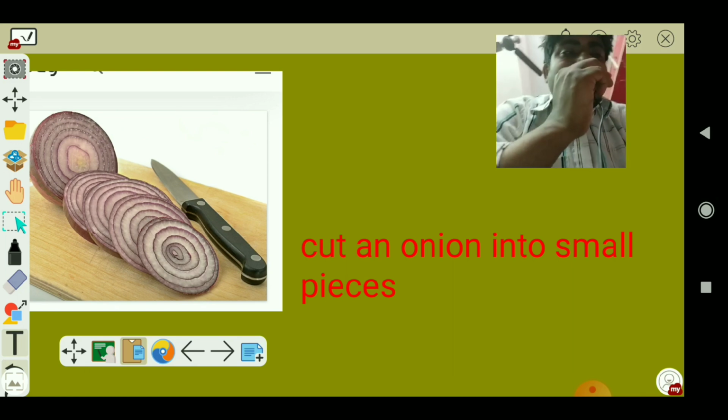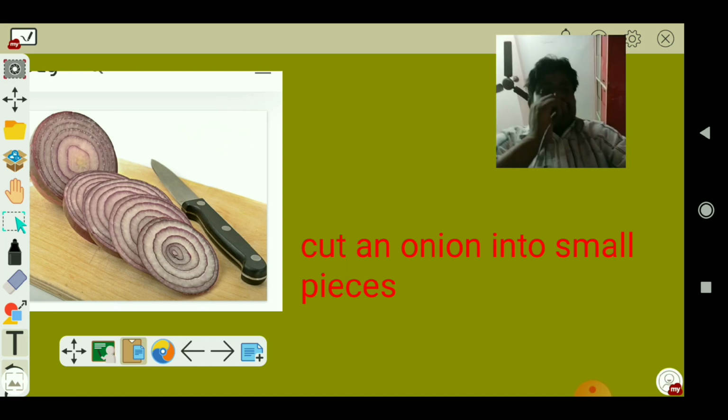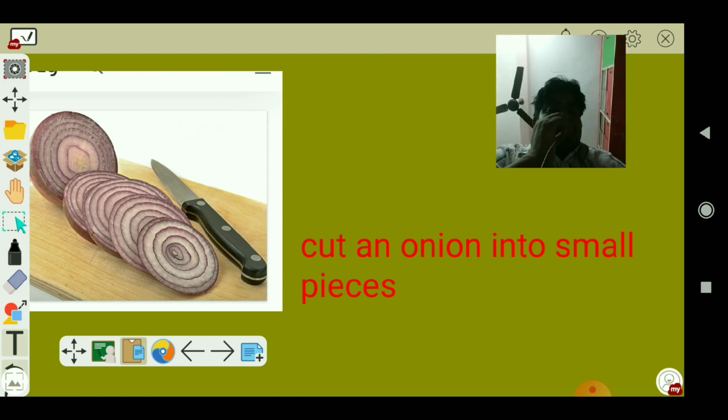That is, cut it into small slices. The preposition into will be used, not in. While preparing an omelette, you will say take some onions, and now the onions are cut into small pieces.